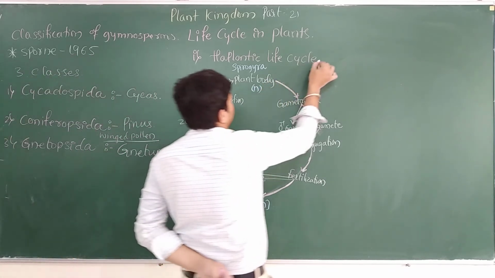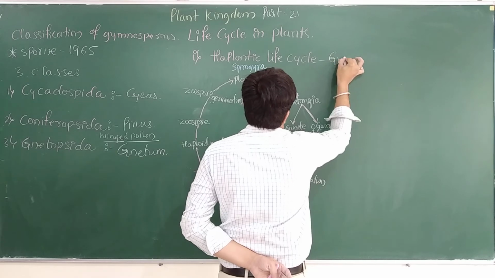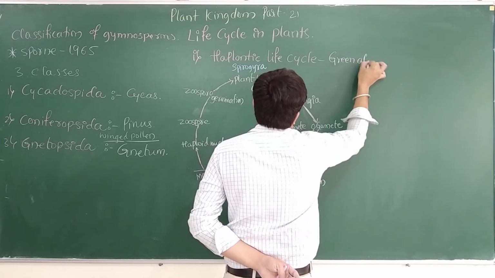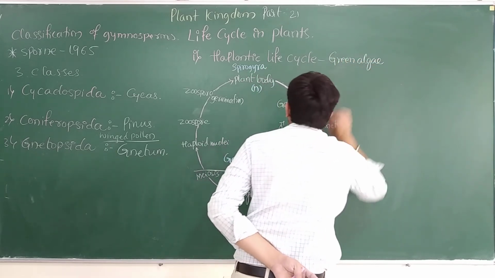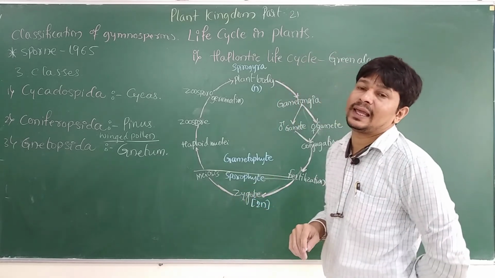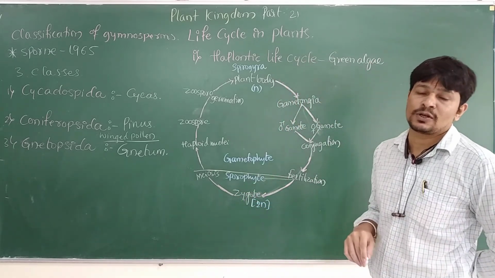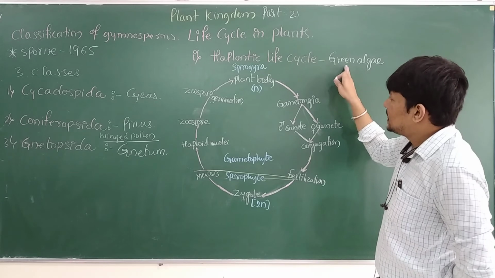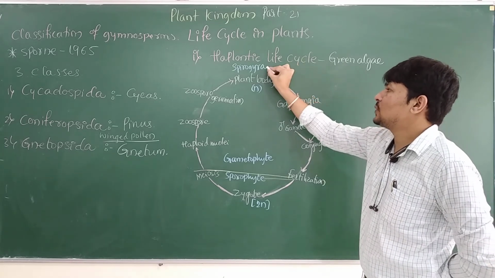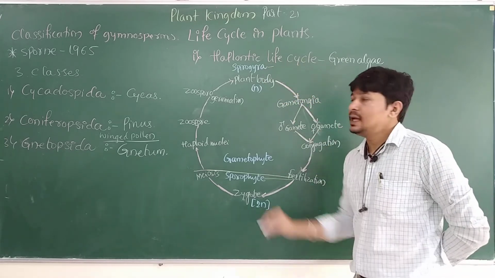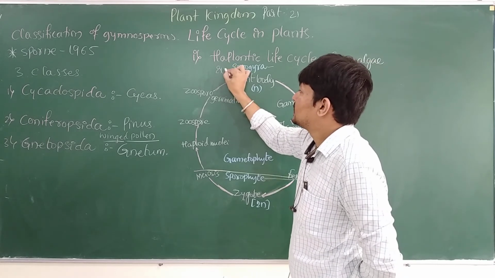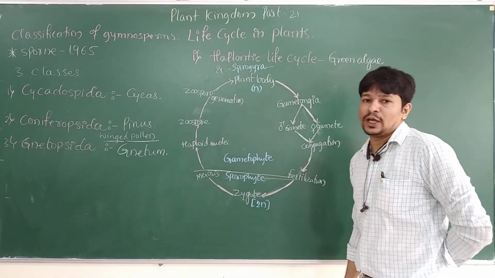Remember, the haplontic life cycle is seen in the majority of the green algae. These three are the most popular types of life cycle confined to algae. So for this haplontic life cycle, I have written Spirogyra as the example. Example for the haplontic life cycle is Spirogyra.